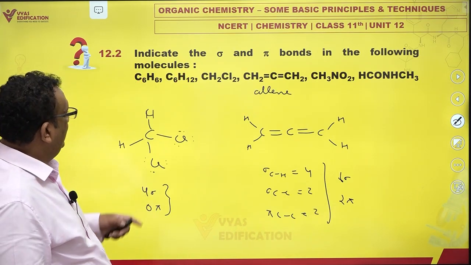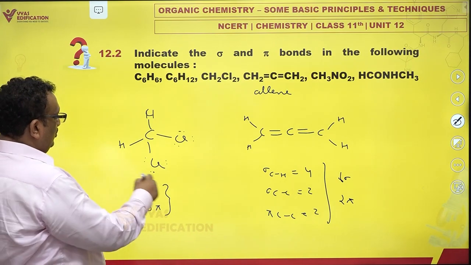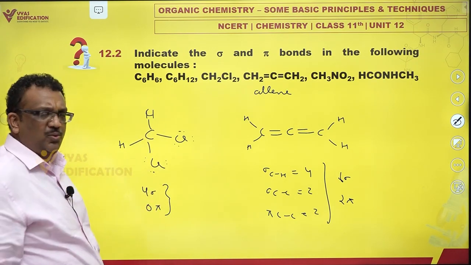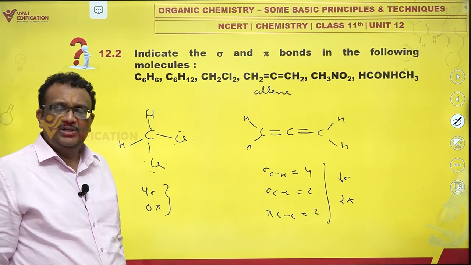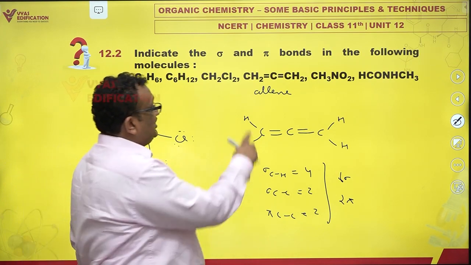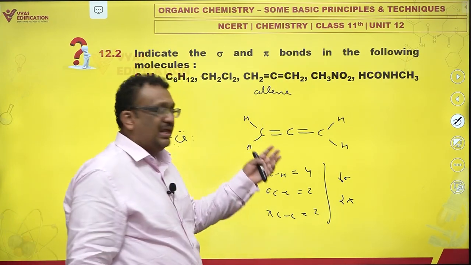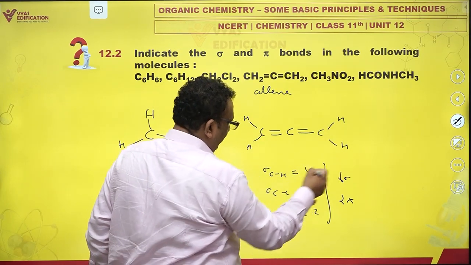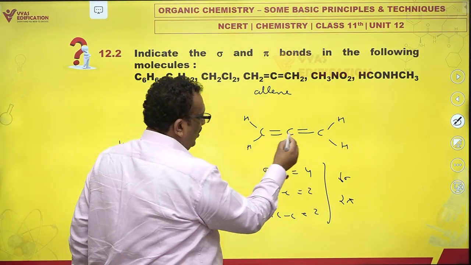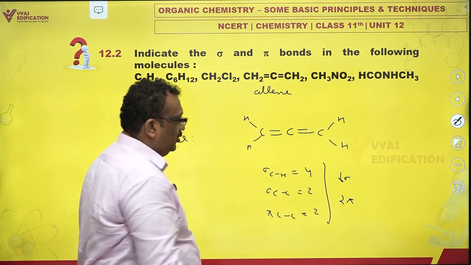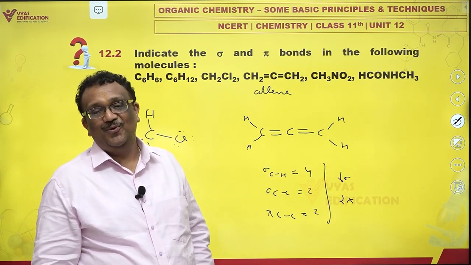What about the third one? Let's take a look at CH2Cl2. This is a very simple molecule, 4 sigma. There is no pi bond. And nothing to abuse NCERT about. This is clean. What about allene? CH2 double bond C double bond CH2. This is allene. If you count 1, 2, 3, 4 CH bonds, 1 and 2 CC bonds, and pi bonds 1 and 2. So you have 6 sigma and 2 pi bonds.